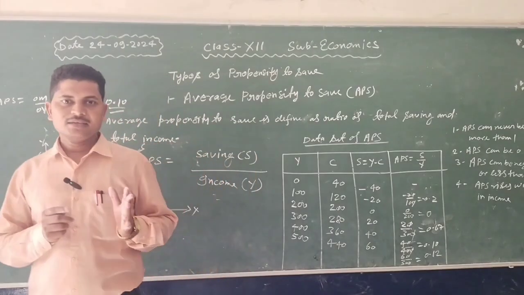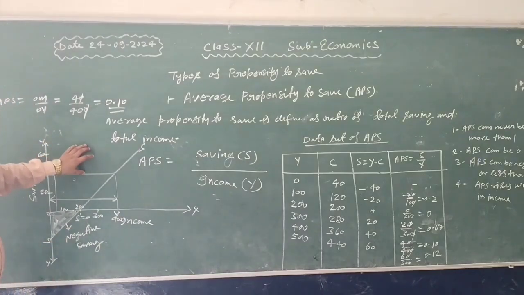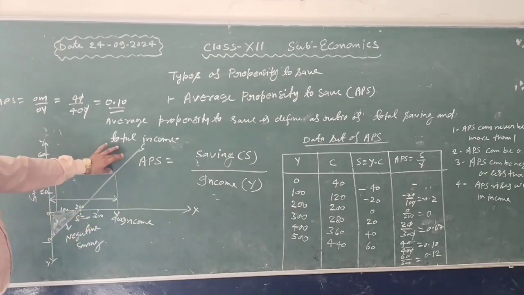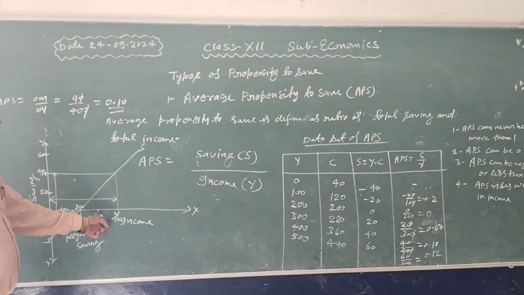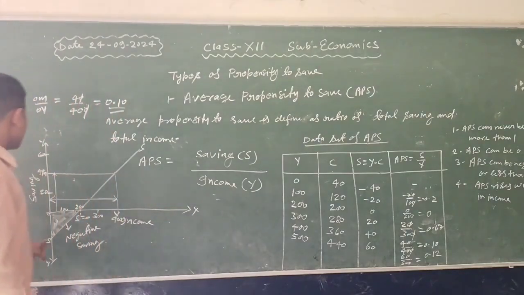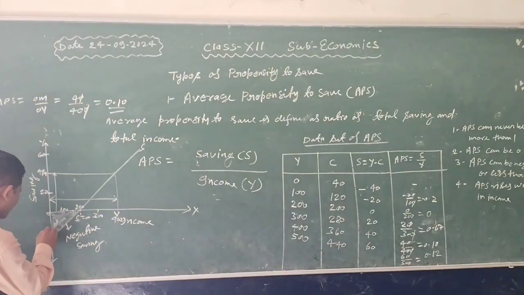Here we have represented saving along the y axis and income along the x axis. This is a saving curve and this is an income line. When the value of saving is minus 40, this is minus 40 and this is minus 20.